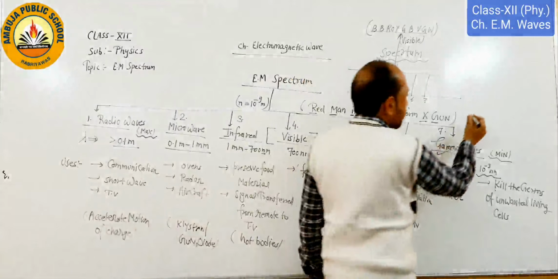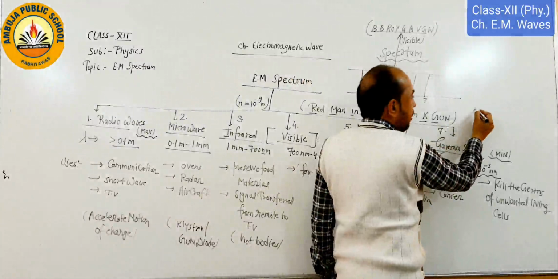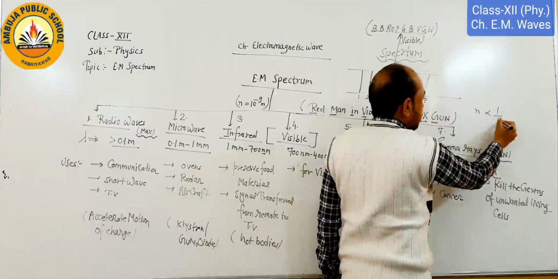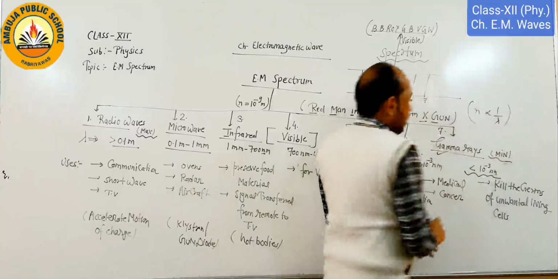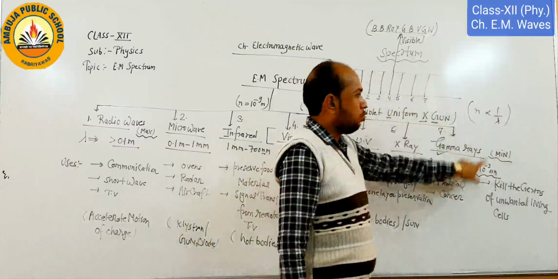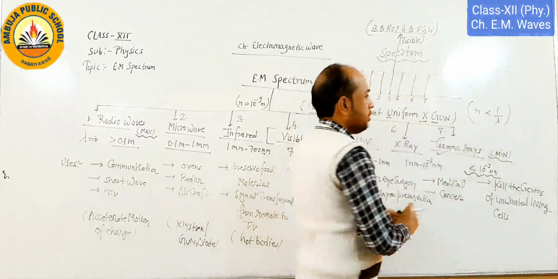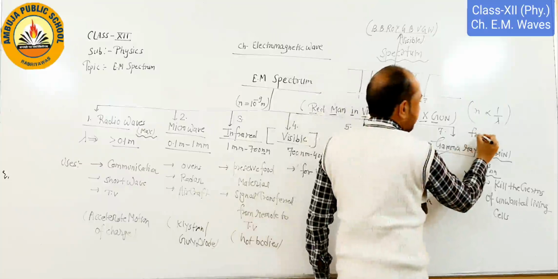And as we know, the relation between frequency and wavelength is inversely proportional. That means for gamma rays the wavelength is minimum, so its frequency is maximum.